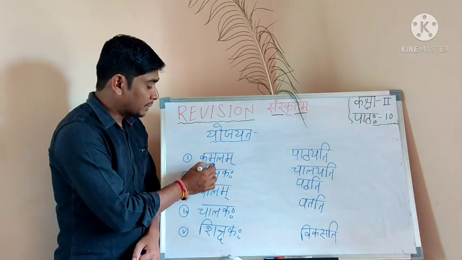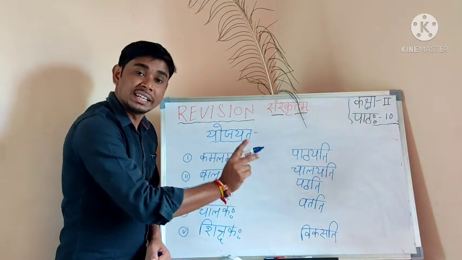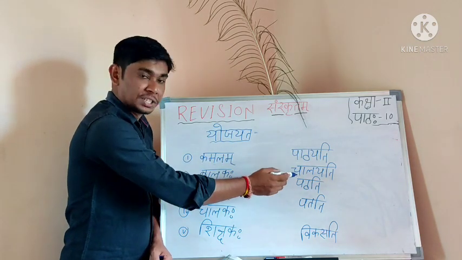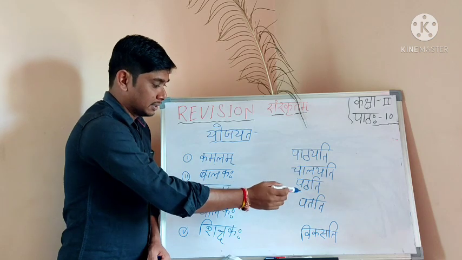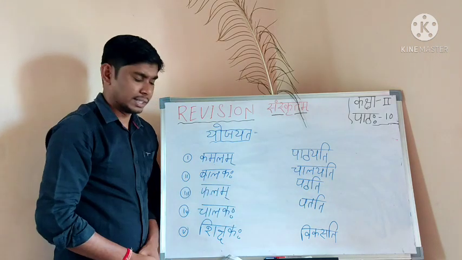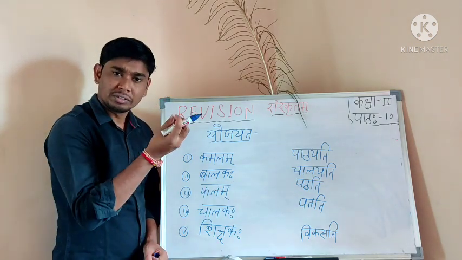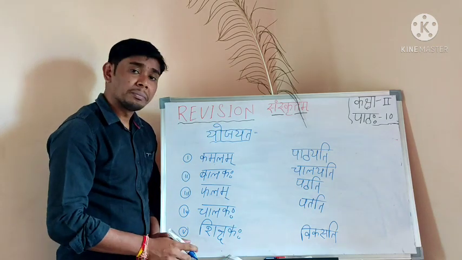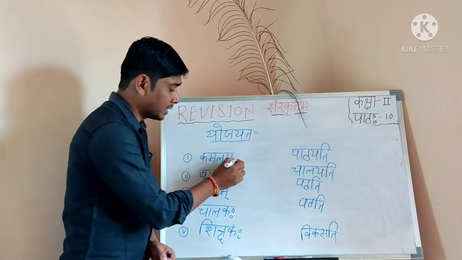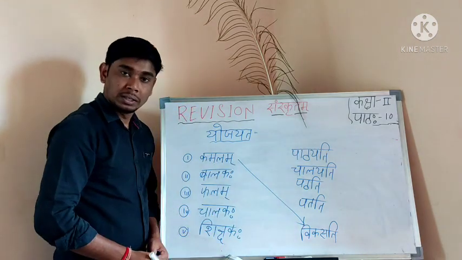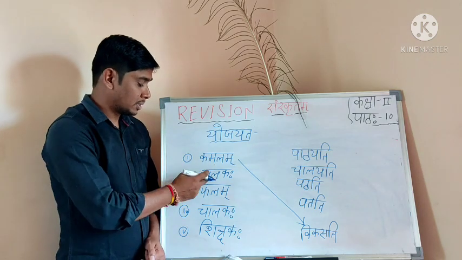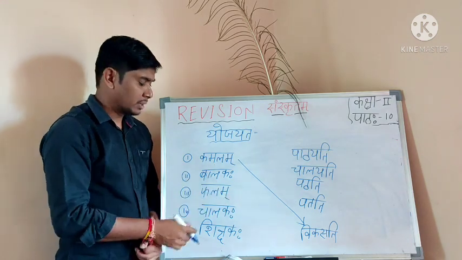First one, kamalam is there. Then which verb is correct? Kamalam. Pathayati, chalayati, patati, pathati or vikasati. Kamalam means, all of you know, lotus. Kamalam, blooming, vikasati. Like this you have to match the following. Kamalam, vikasati. Now balakaha, boy.